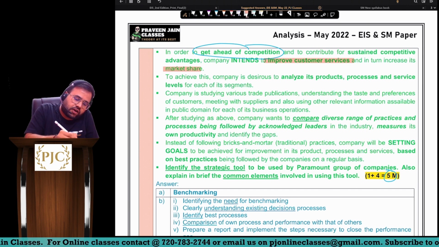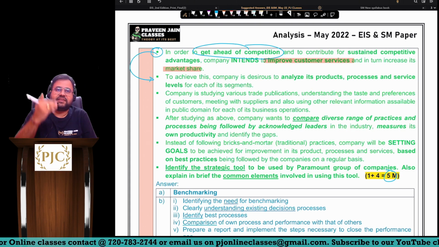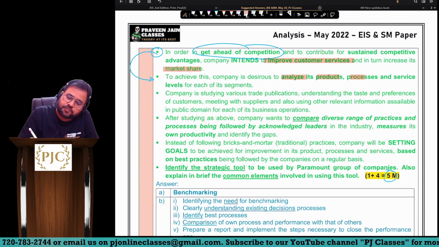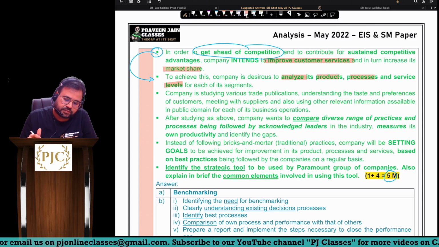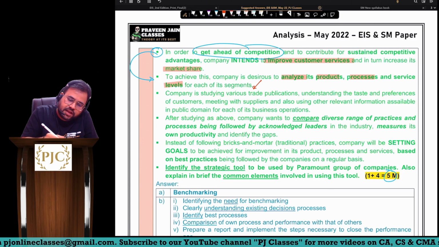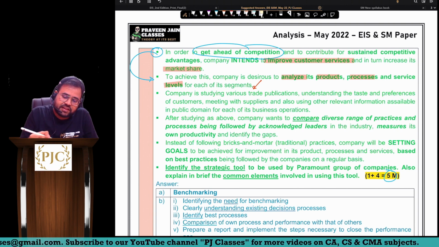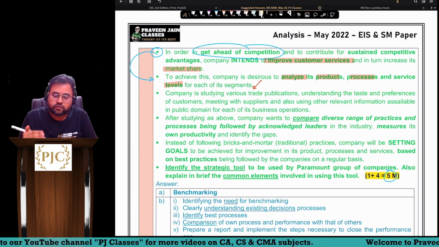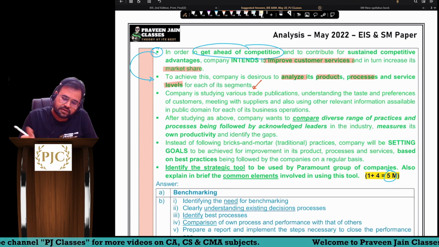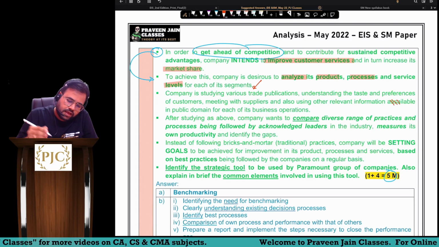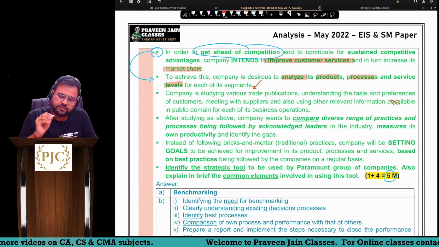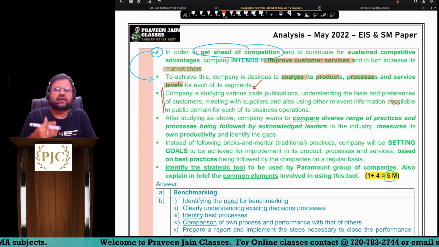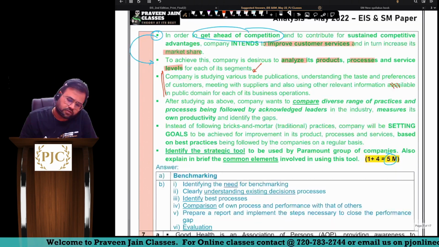To achieve this, whatever action the company has defined, this is the action, sir. The company is trying to analyze its product, its processes and its service level for each of the segments. Now, sir, to do this analysis, what did the company do? The company is studying various trade publications, understanding taste and preferences of customers, meeting with the suppliers and also other relevant information accessible in the public domain for each of its business. In other words, they are trying to gain knowledge about their own products, processes, etc., and what people are thinking about their products and processes.